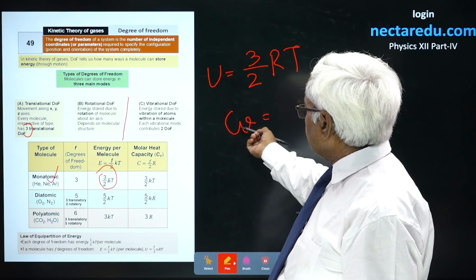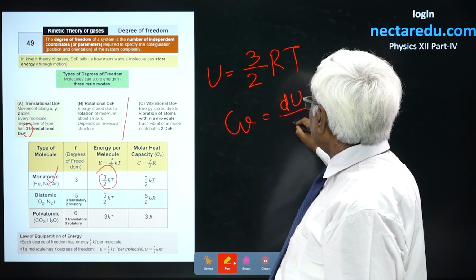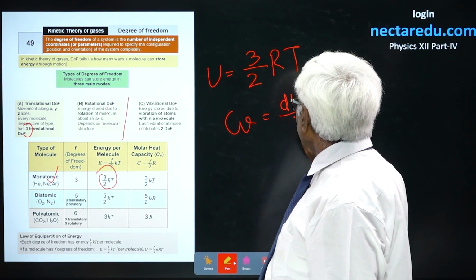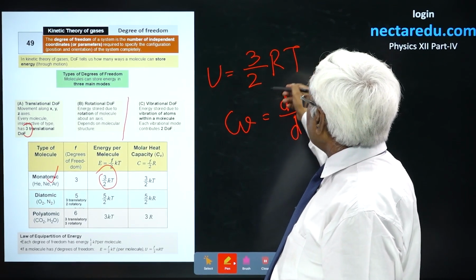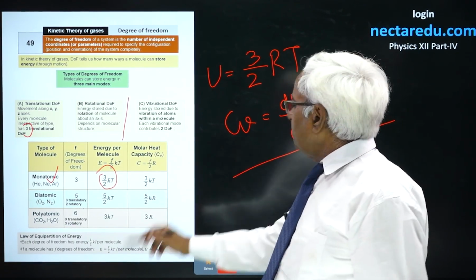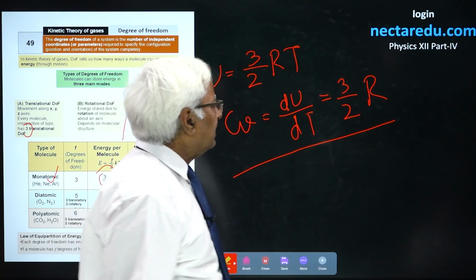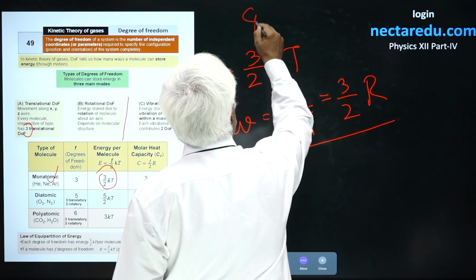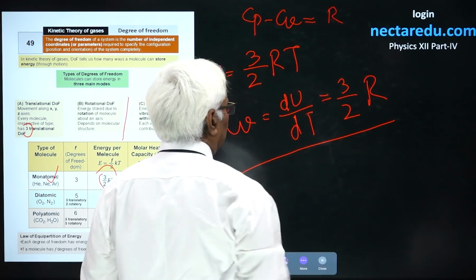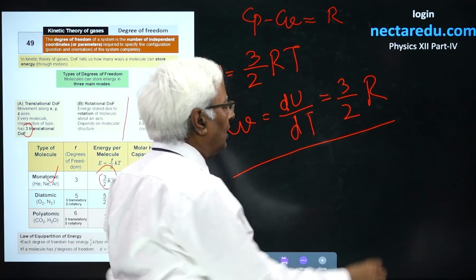The molar specific heat at constant volume is given by du upon dT. If you differentiate, you will find 3 by 2 R. Cv is equal to 3 by 2 R. You know, Cp minus Cv equal to R. This also we will study in thermodynamics. Cp minus Cv equal to R. If Cv is this much, Cp will be 5 by 2 R.